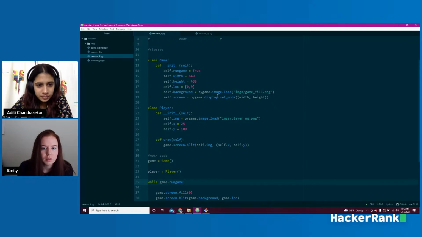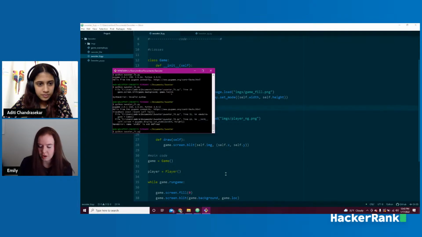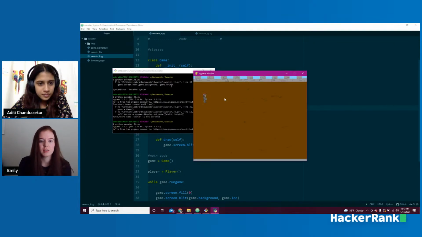Oh, I didn't write self, sorry. This is self.width and self.height. Doesn't matter how much you code, you will always make little mistakes like that. But now you can see, this is all object-oriented, and we still have our character on screen. This will make it a lot easier to keep track of where our character is on the screen.